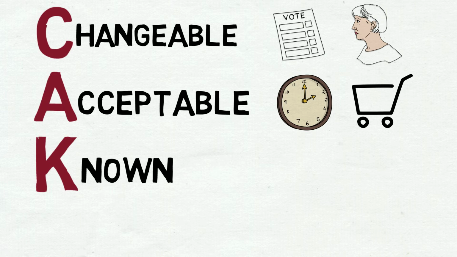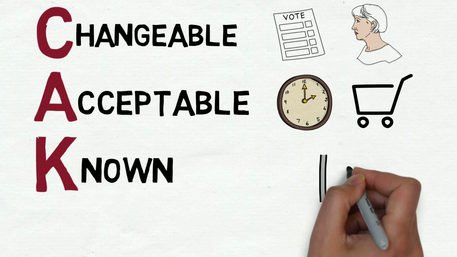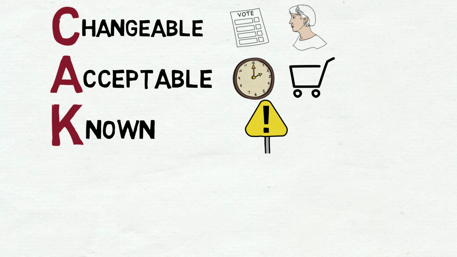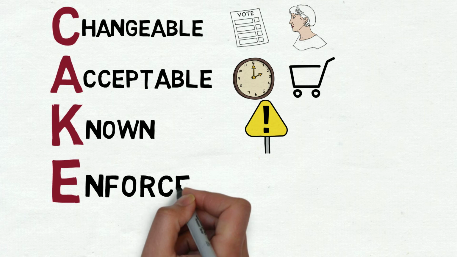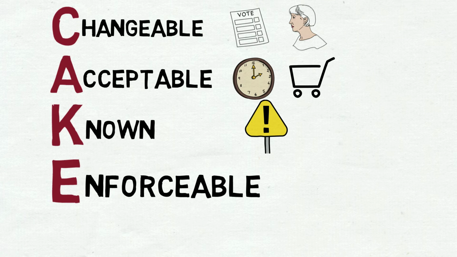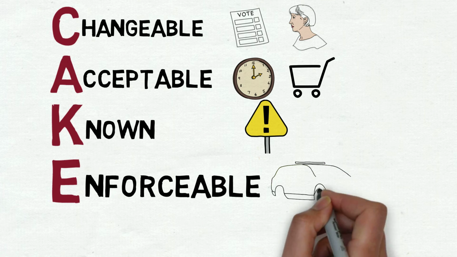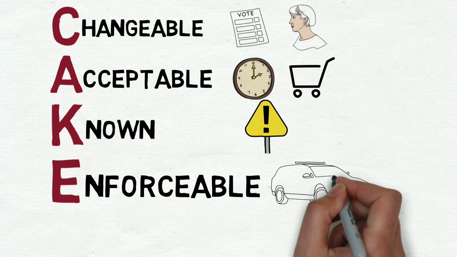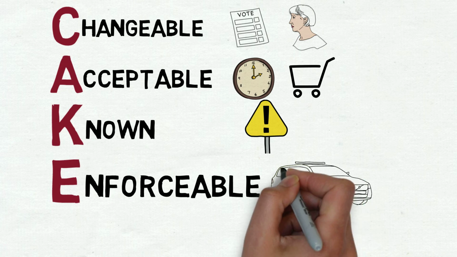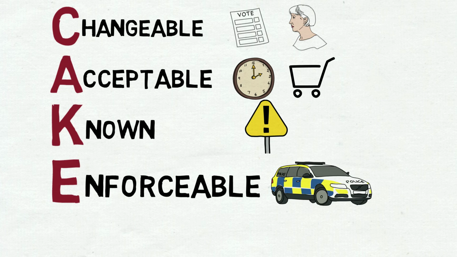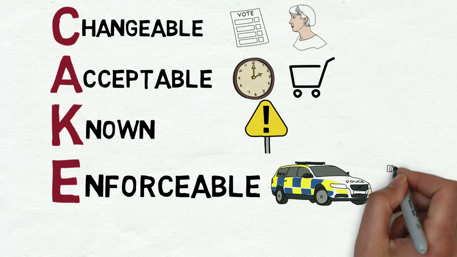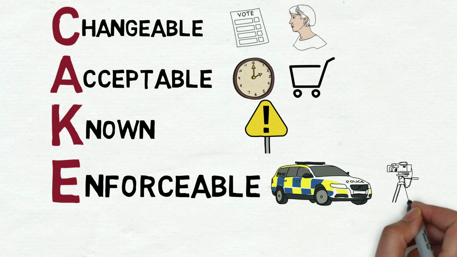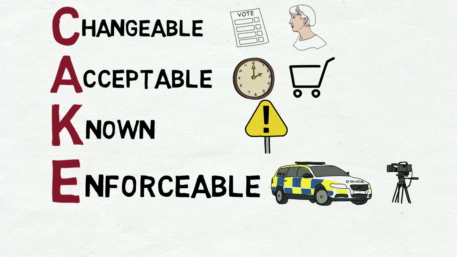Known. For law to be enforceable, the public must know about it. For example, there are road signs to tell the drivers what the road laws are. Enforceable. An effective law must be enforceable. If the people break the law, they must be able to be arrested and brought to justice. If this does not happen, people may be less inclined to follow the law. For example, random breath testing and drug testing. The use of speed cameras are all meant to enforce the traffic laws.